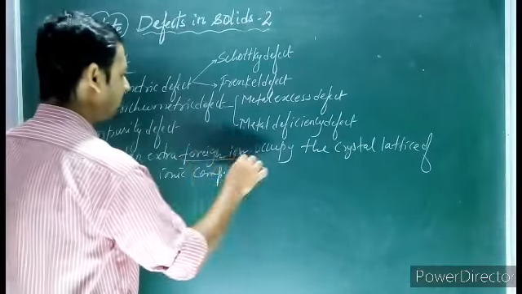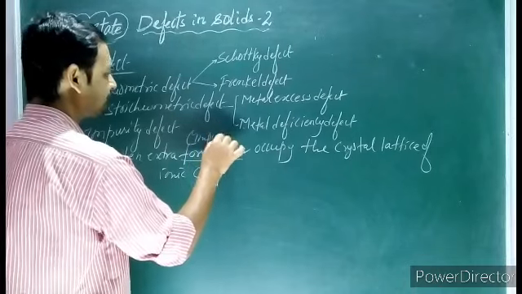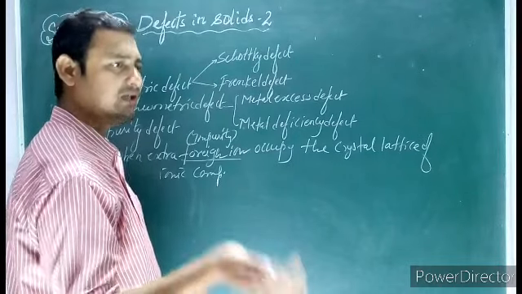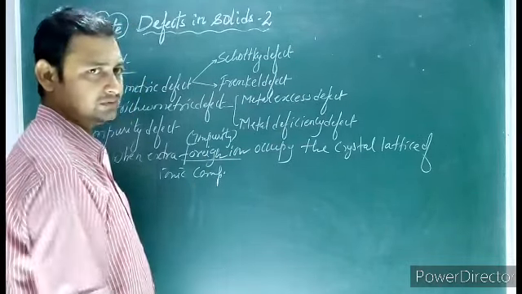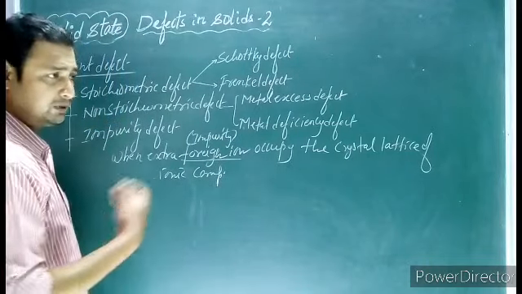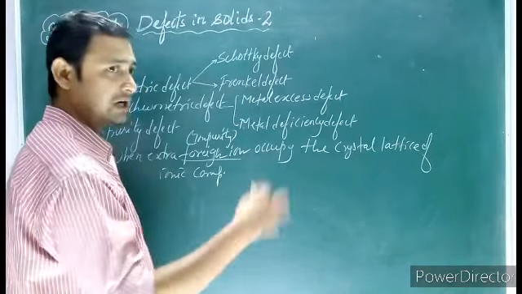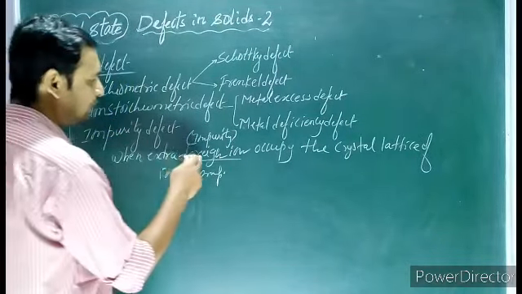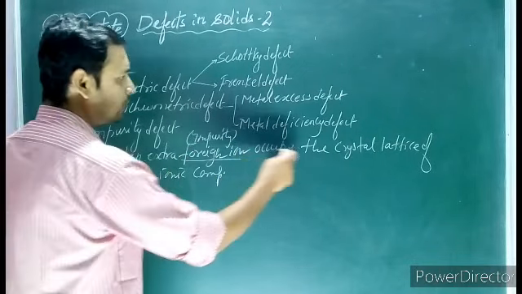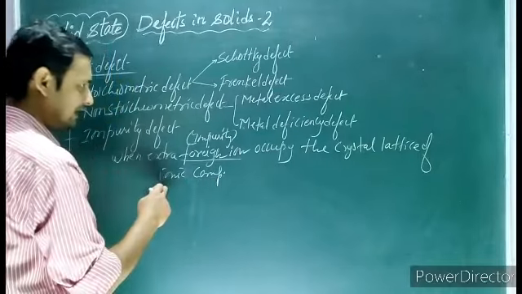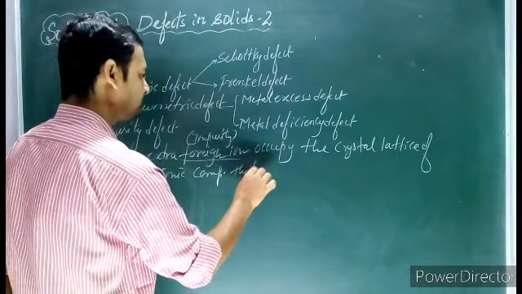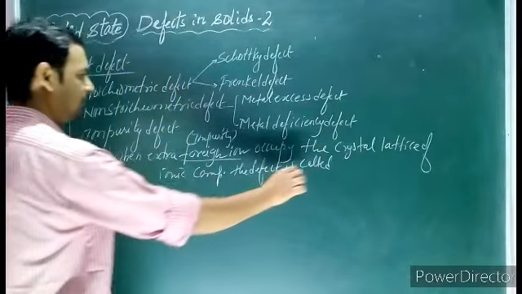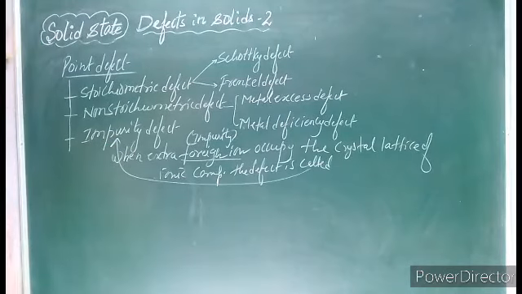Foreign ion means it will act as an impurity. Suppose we have NaCl, and in place of Na some other ion comes, so that will act as an impurity. In place of Na, we add Mg, cadmium, or strontium, so that will act as an impurity. So when an extra foreign ion impurity occupies the crystal lattice of an ionic compound, the defect is called impurity defect.